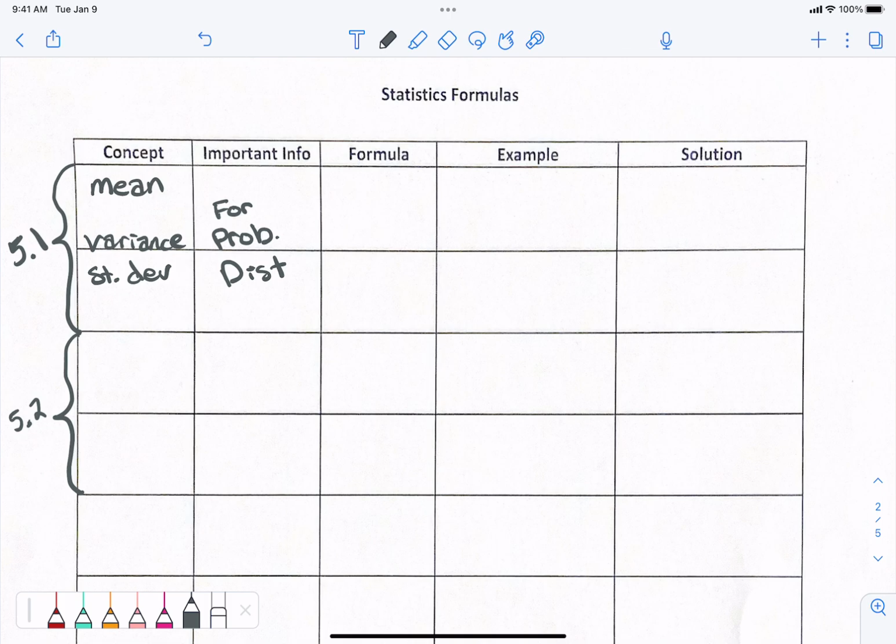All right, honey, sorry, mean, variance, standard deviation for the table. Just kidding. She grew out of that. But her sister, oh my.